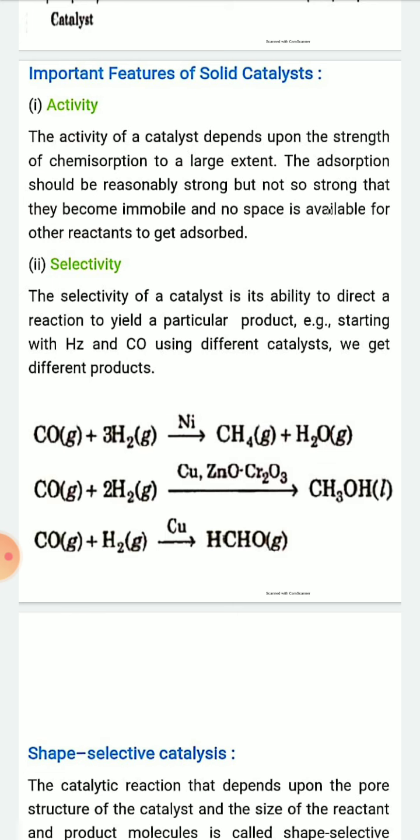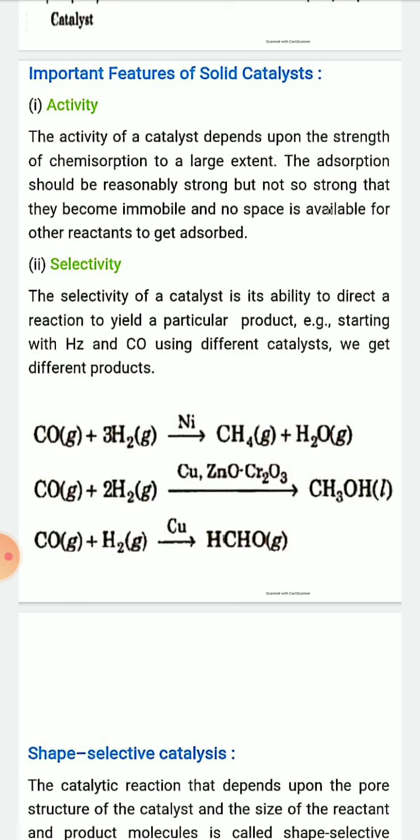The second feature is selectivity. The selectivity of a catalyst is its ability to direct a reaction to yield a particular product. Example, starting with H2 and carbon monoxide, using different catalysts we get different products. When carbon monoxide and hydrogen combine in the presence of nickel catalyst, you will get methane and water vapor.